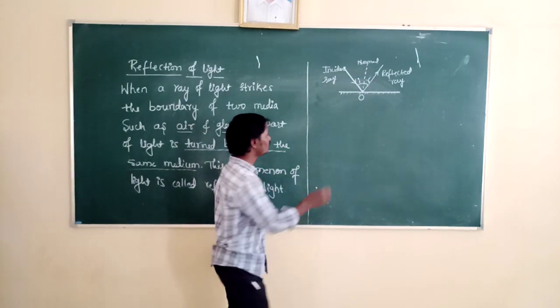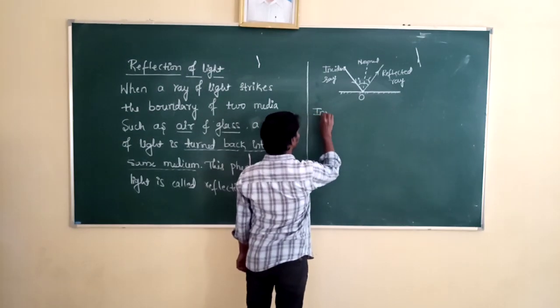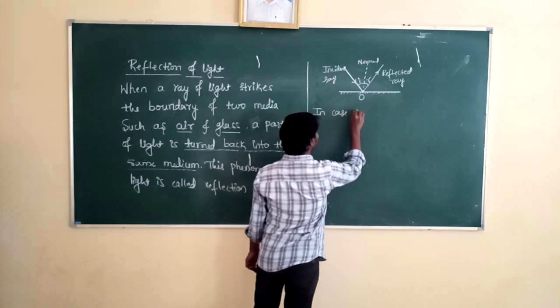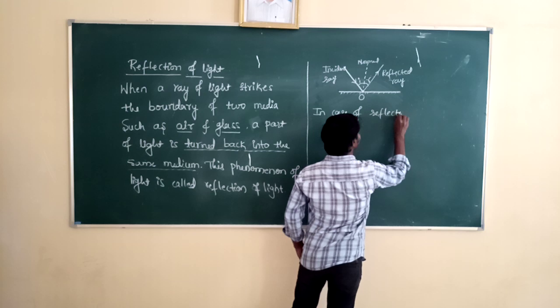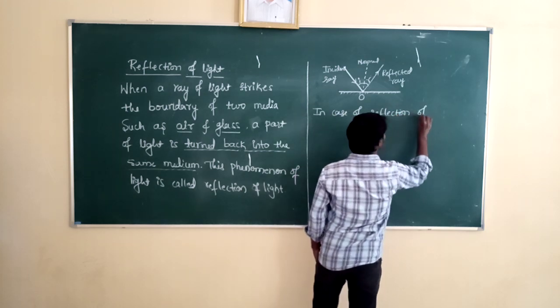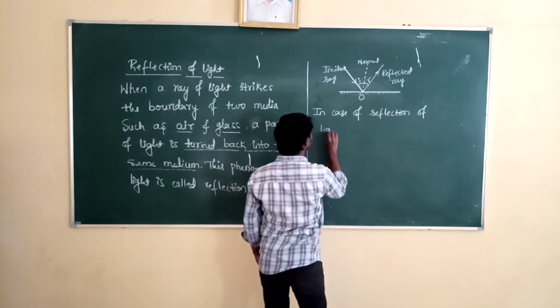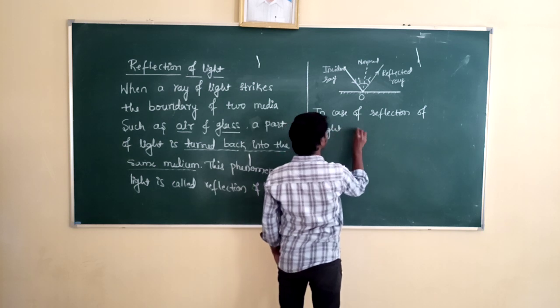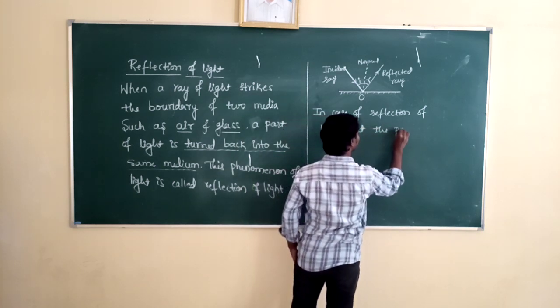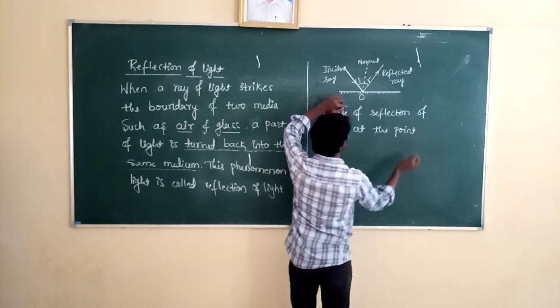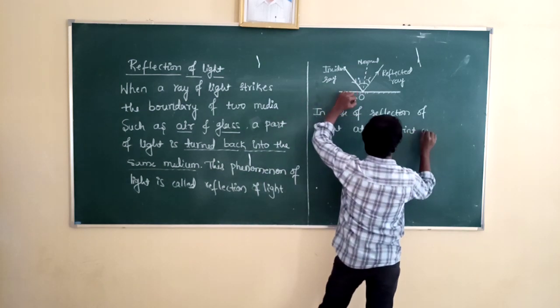So, in case of reflection of light, at the point of incidence, which is the point of incidence in the given diagram? O is the point of incidence.